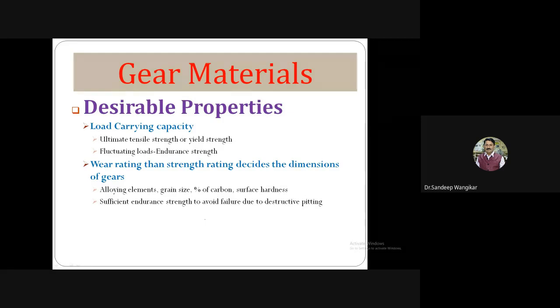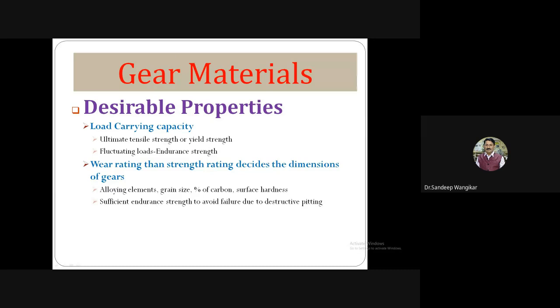Second one is fluctuating load, endurance strength. When the gear is continuously operating at fluctuating load, there are some fluctuations, maybe from the source or maybe from any other means. In such a case, endurance strength of the material is also required to be considered. Whenever a repetitive cyclic stress is applied on the gear, at that juncture, endurance strength is important. So the desirable property, very first, the gear should have the required load carrying capacity in order to withstand the static and dynamic loads acting on the gear.